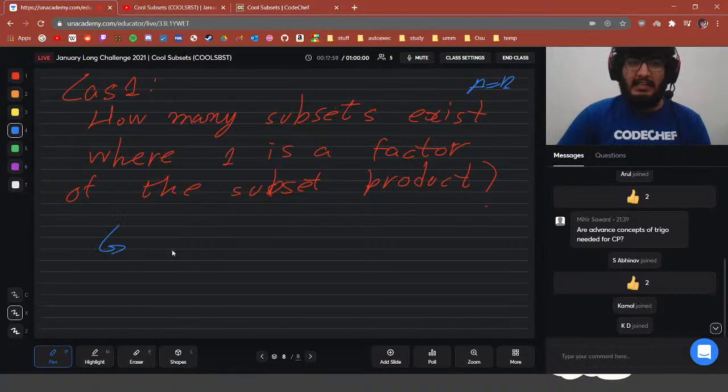The answer is easy. It's just (R minus L plus 1) factorial divided by B factorial into (R minus L plus 1 minus B) factorial.